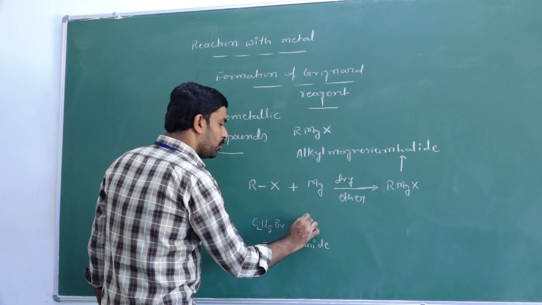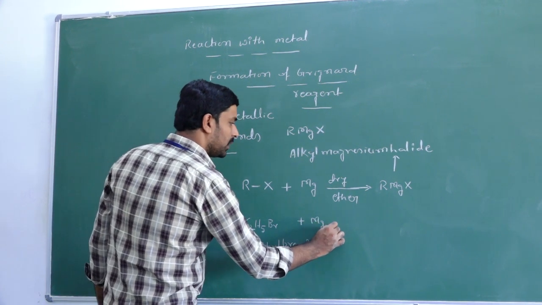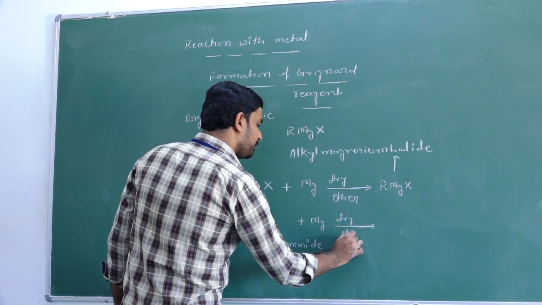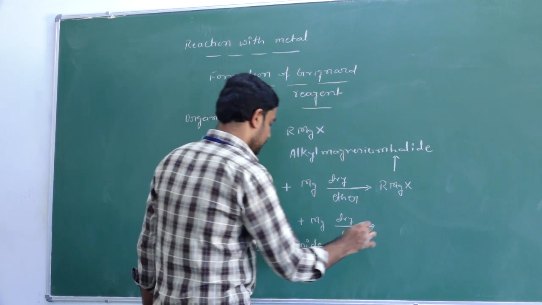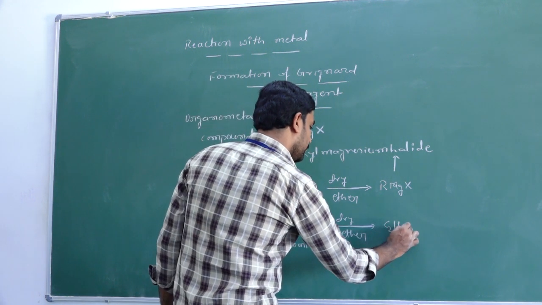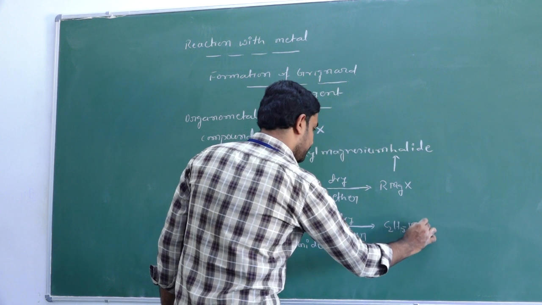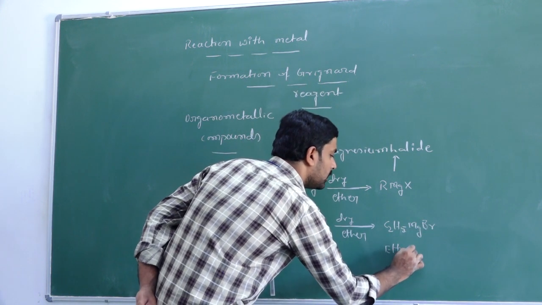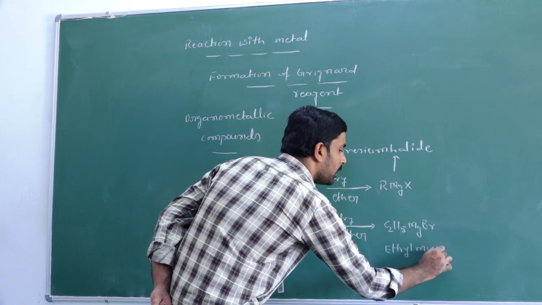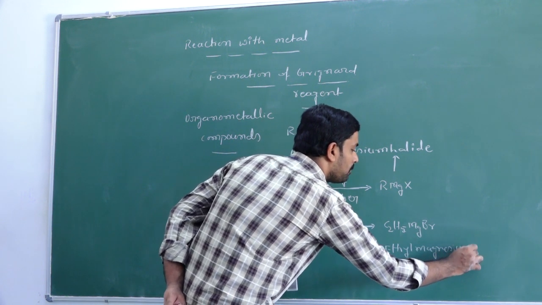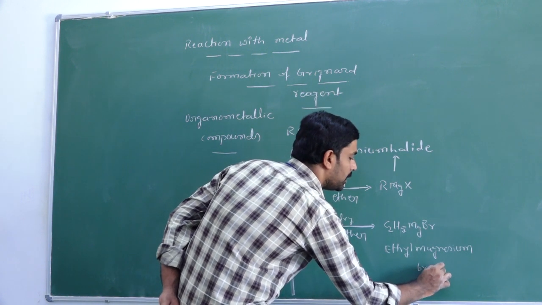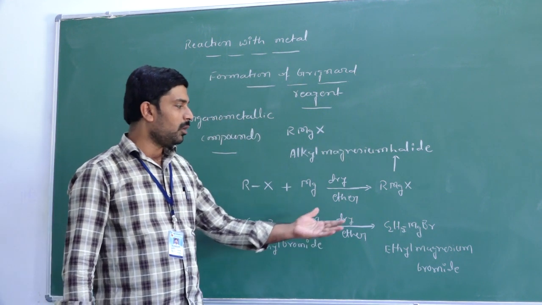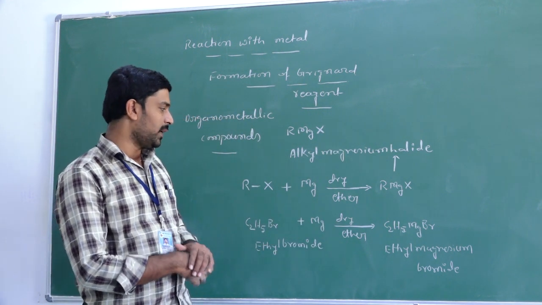So when this ethyl bromide reacts with magnesium metal in dry ether, we get C2H5MgBr, that is ethyl magnesium bromide. So this is one of the examples for Grignard reagent, ethyl magnesium bromide, that can be